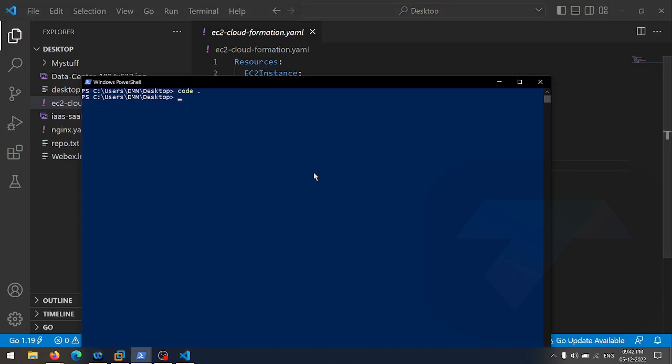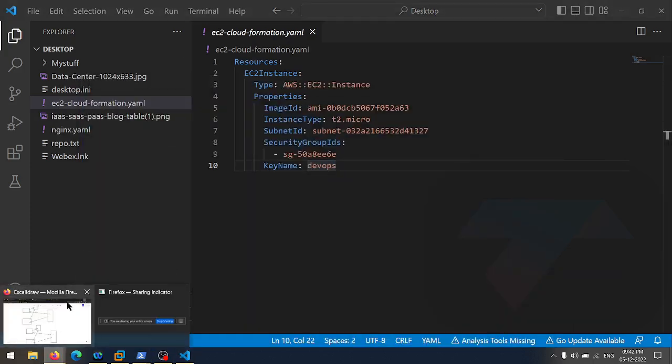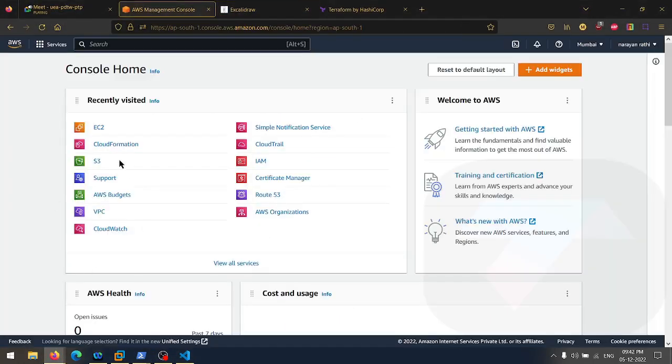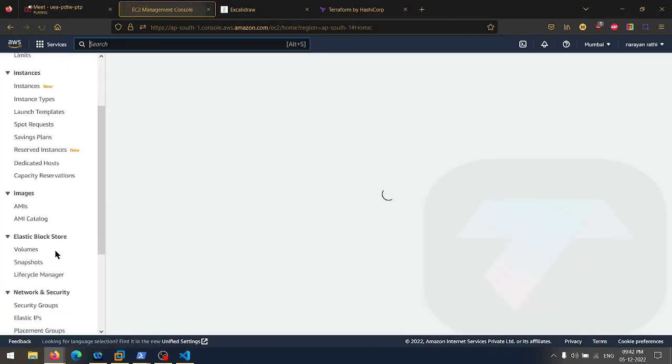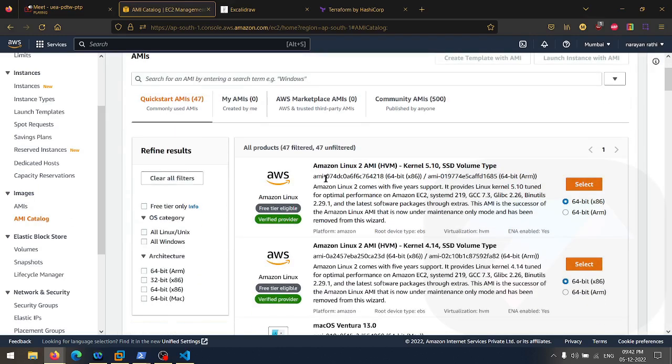From where can you get the ID? Just go to Amazon AWS, go to EC2. In the EC2, we have the AMI catalog here. Click here in the AMI catalog, and here you have the AMIs, right? And this is the AMI ID, with 18 in the ending.